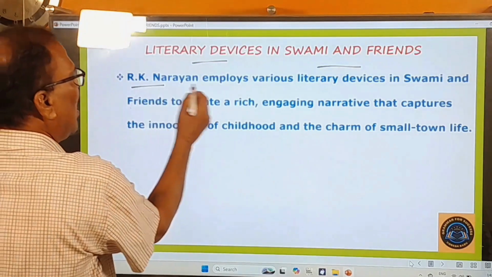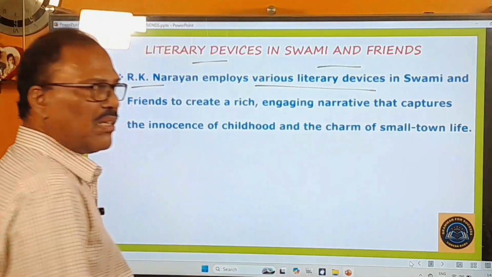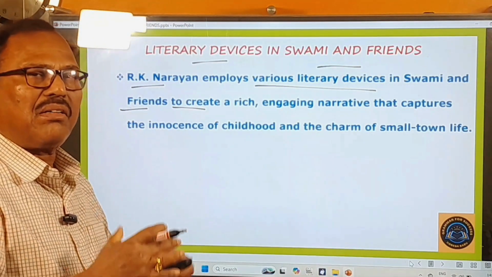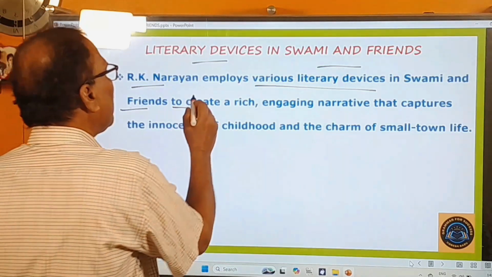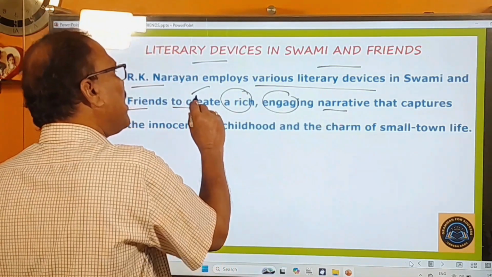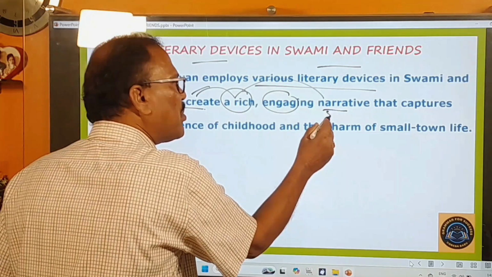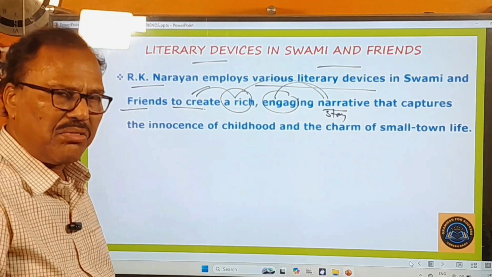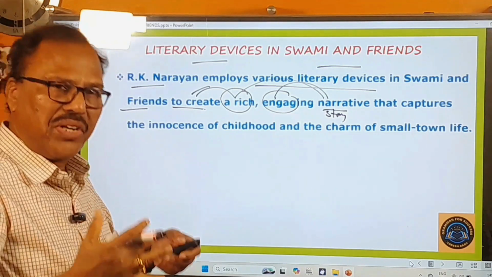R.K. Narayan employs various literary devices in Swami and Friends. Why did he make use of several literary devices? Only to create a rich and engaging narrative. That means to create a rich narrative. Narrative means story, okay, and engaging means very attractive, very appealing, or very interesting.